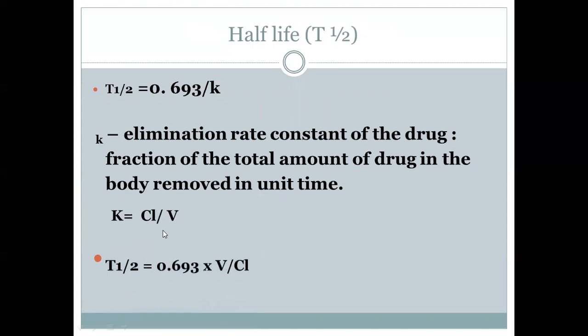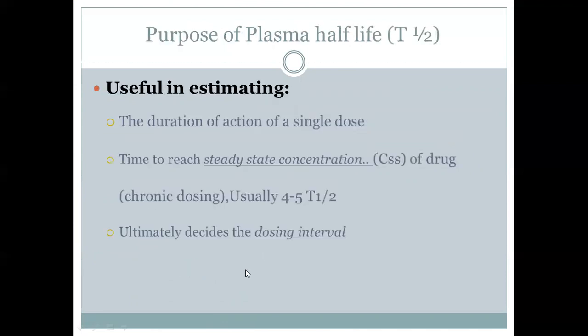Now K is equal to clearance by volume of distribution. So we can even express T half in terms of volume of distribution and clearance, that is 0.693 into volume by clearance. Now, what is the importance of plasma T half? Plasma T half helps us to estimate the duration of action of a single dose. So we can know how long the action will be.